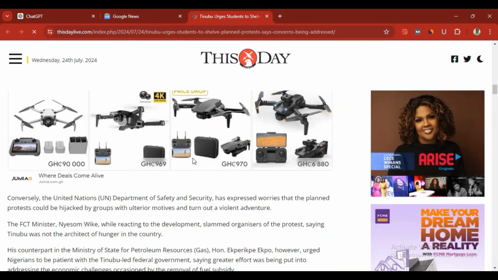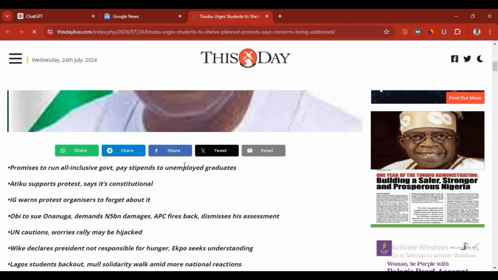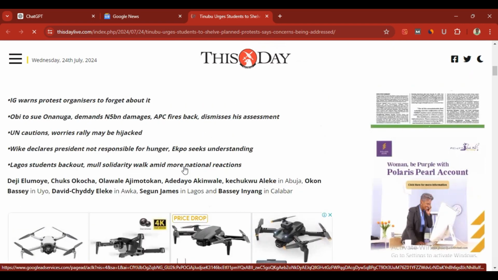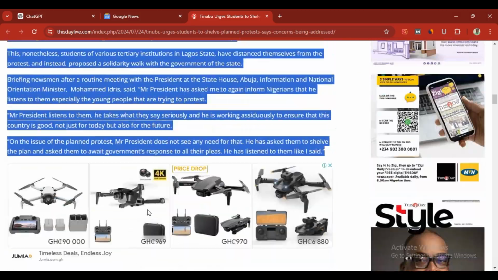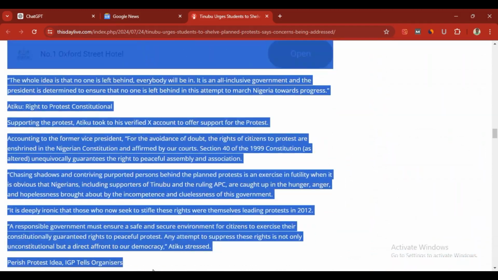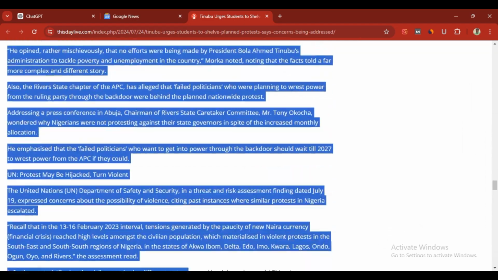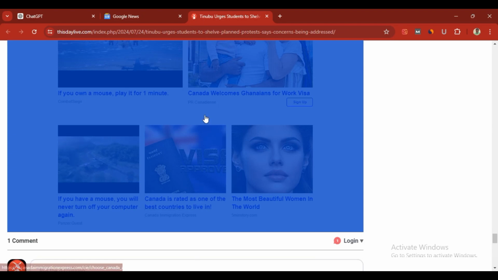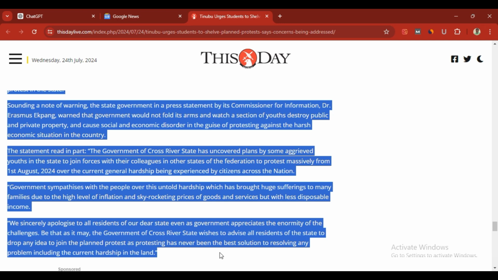So all we have to do now, copy this, go and paste to ChatGPT. So this is it.